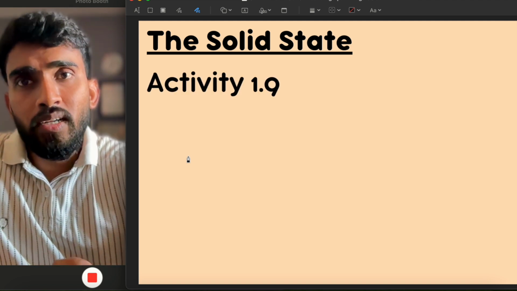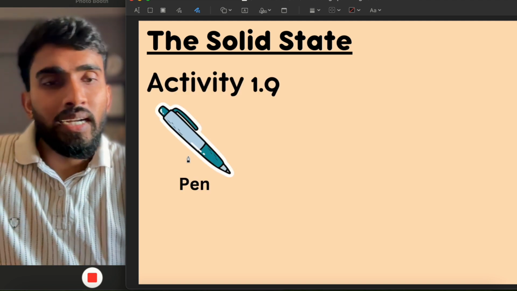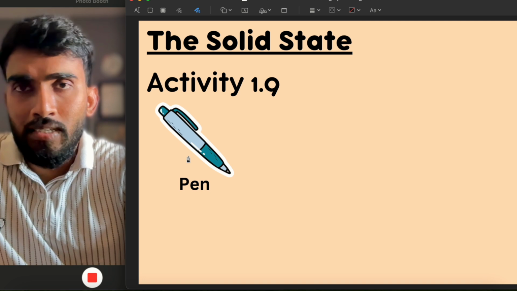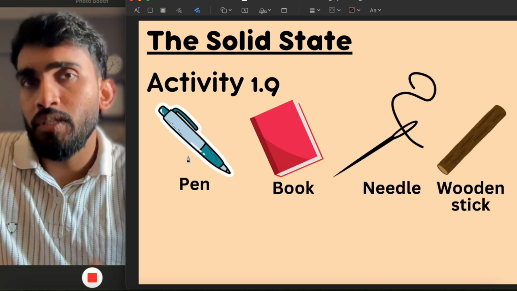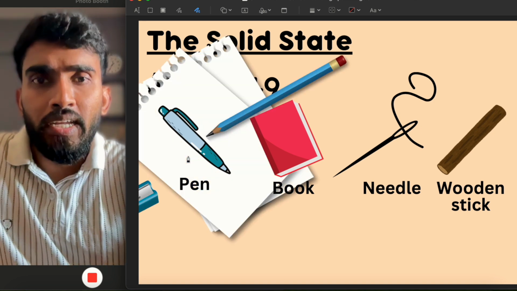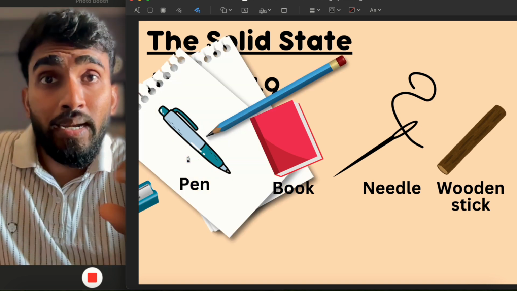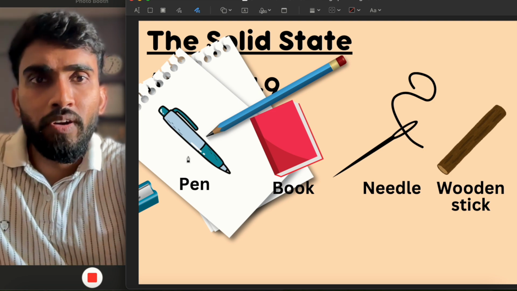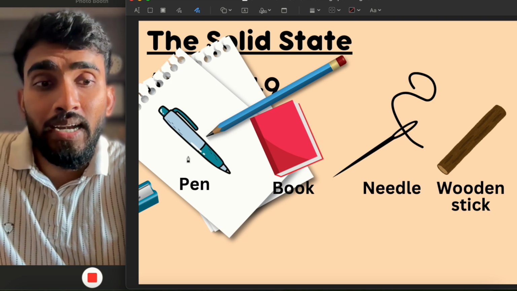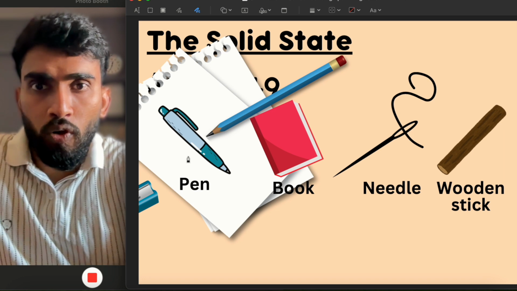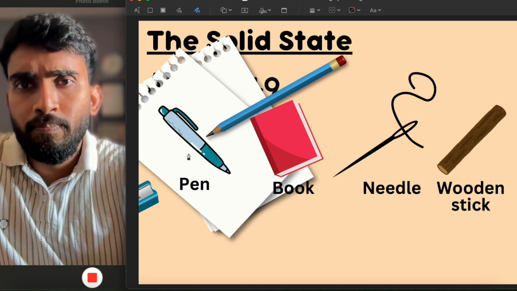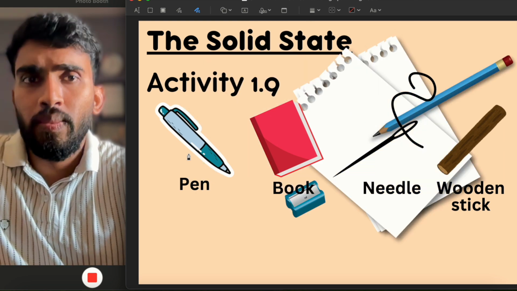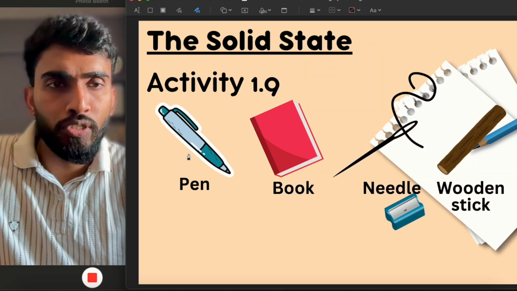To understand, activity 1.9 is there. Take some things like, let us say, a pen, book, needle, and a wooden stick. Then take a paper and a pencil and put these four different things one by one on this paper and draw the outline of these four different things with the help of the pencil. First taking the pen, then the book, then the needle, and then the wooden stick.